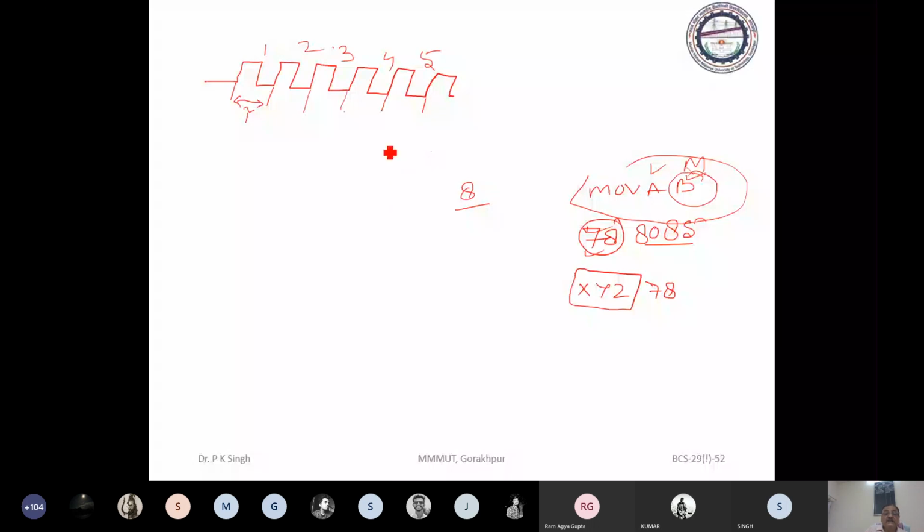So this is called instruction cycle. This is machine cycle, and one instruction cycle may consist of several machine cycle. Similarly, we have memory cycle. If you have to refer the information from main memory, then how much time it will take?